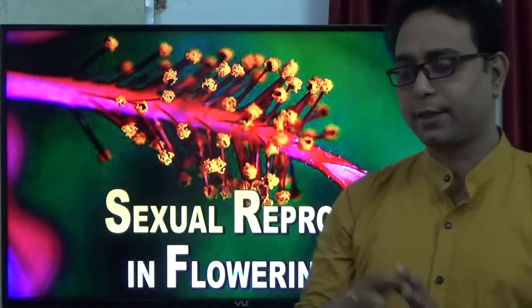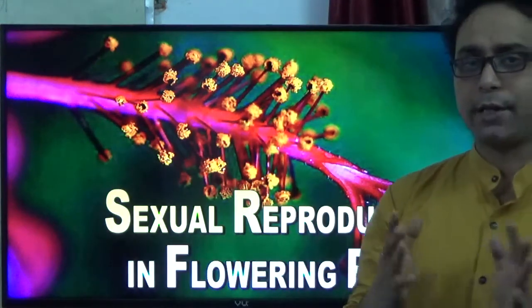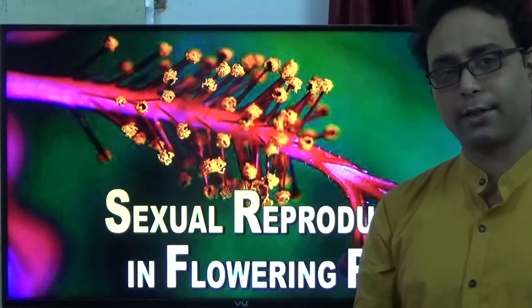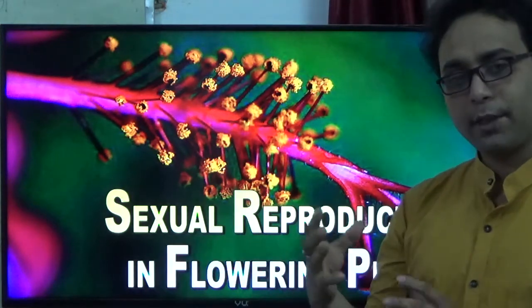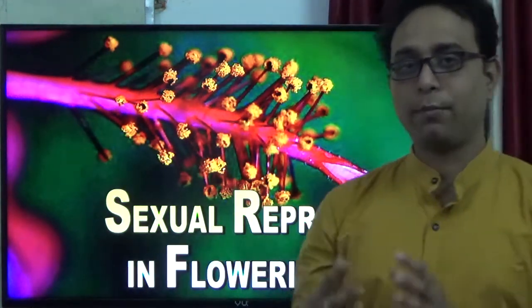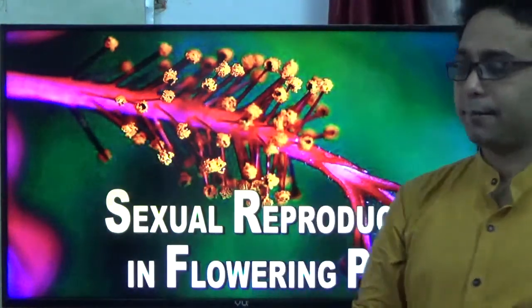We have divided this chapter into four topics. The first topic we discuss is the male part. That means sexual reproduction involves both the male and female parts, so today we discuss the male part.